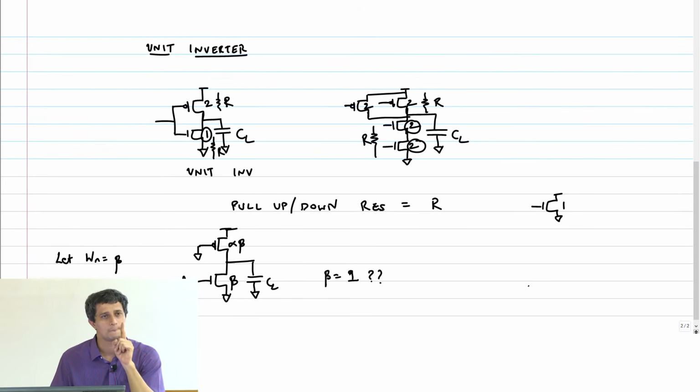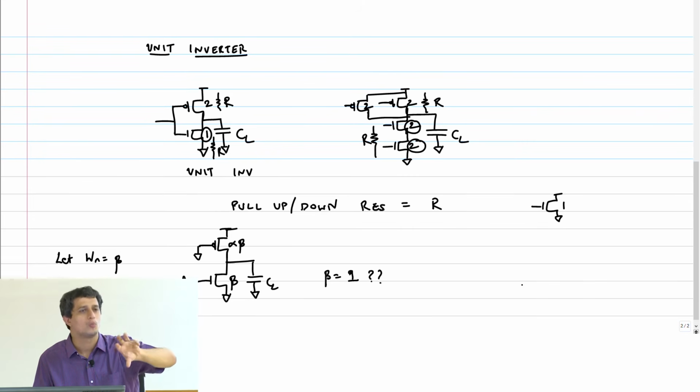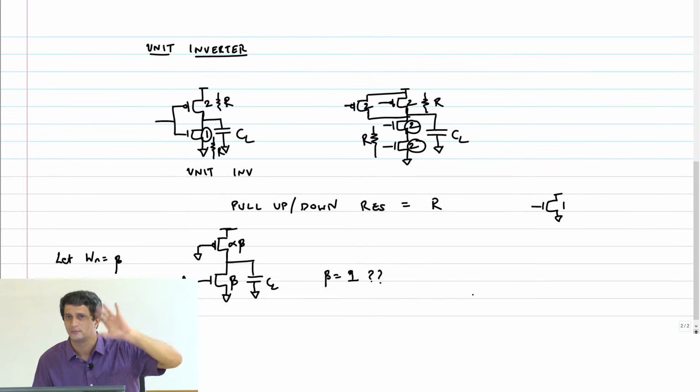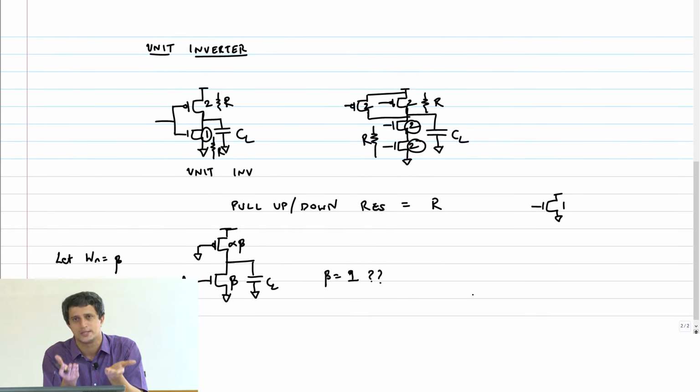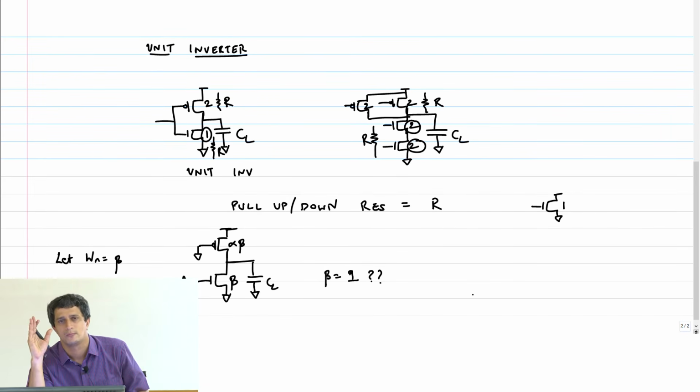The catch here is, unfortunately, my PMOS transistor is also conducting when the output is being pulled low. Here, inherently we are saying I am going to pull down the logic very quickly, so we are sacrificing the pull-up speed because we have to lower the PMOS size. We have no other go so that the low logic works correctly. So I have already compromised the pull-up speed. That's already been done, so I'm not going to worry about the pull-up speed. What about the pull-down speed? That's what I'm going to worry about.